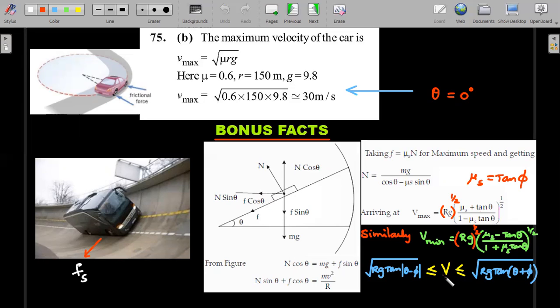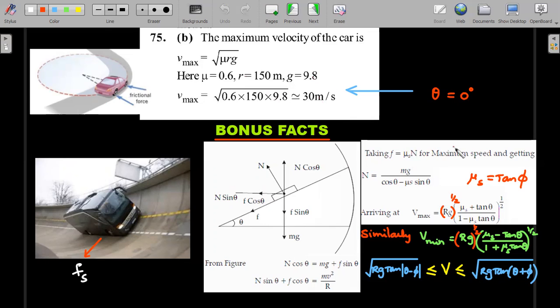You can remember the angle of banking and the friction angle. Both are associated with the range of velocities with which a car should move in a horizontal radius of r. So this is a pretty straightforward relation that you get instead of this bulky looking mu s. So tan of (theta minus phi) decides the minimum value of speed, and tan of (theta plus phi) decides the maximum value of the speed. Okay, very interesting, right? And I think I could say that this theta equal to 0, by the sandwich theorem, is the limit of these two actually merging to a single value.